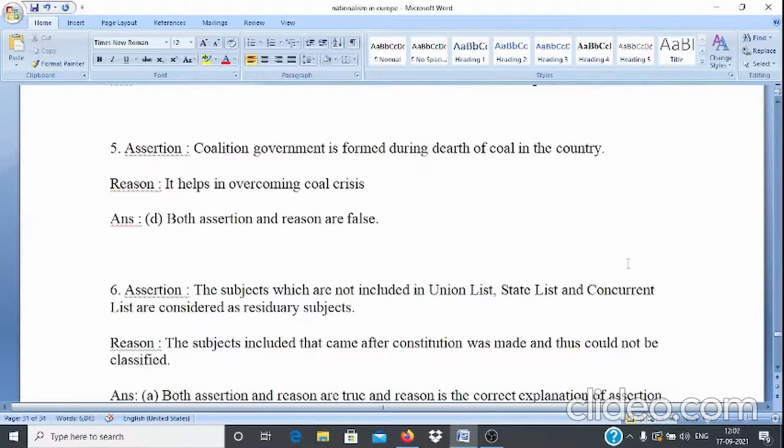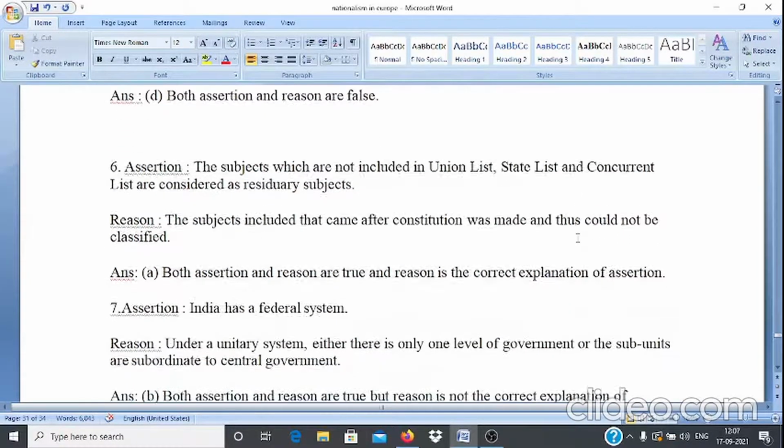Question number 5. Assertion: Coalition government is formed during the dearth of coal in the country. Dearth means shortage of coal in the country. Reason: it helps in overcoming coal crisis. Here answer is option D, that is both assertion and reason are false.